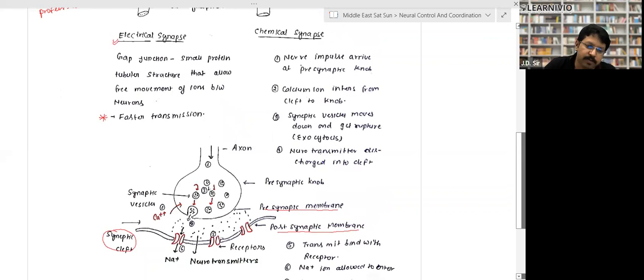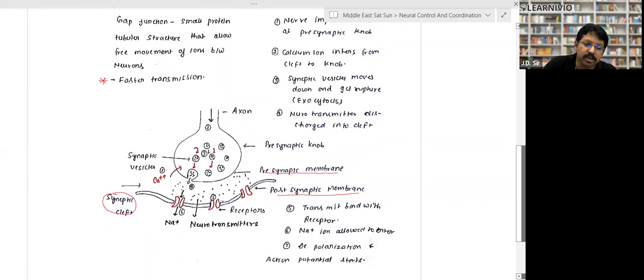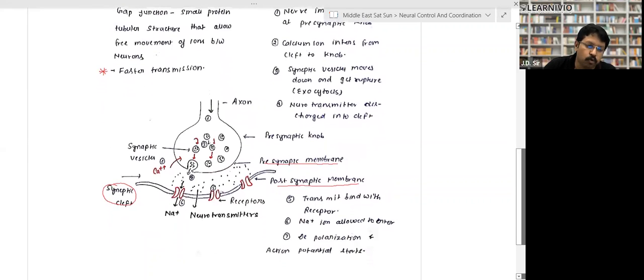Right? Look, the same has been given. In chemical synapse, the nerve impulse arrives at the presynaptic node. Calcium ion enters from the cleft to the node, from outer space to inside. This is the second point. I have written the numbers as well. Third point: synaptic vesicle moves down and they rupture. This is the third stage.